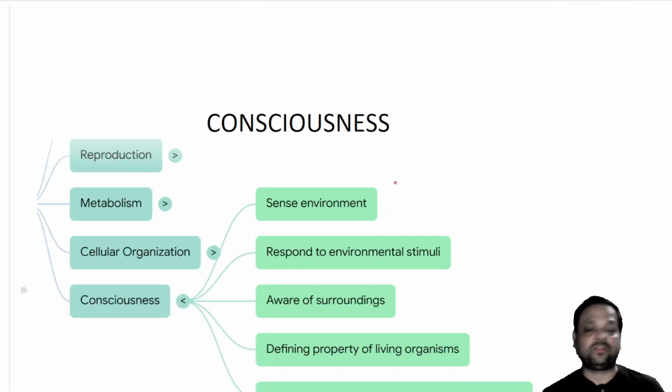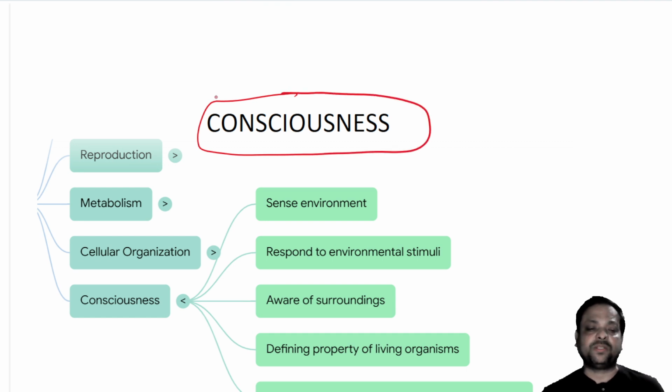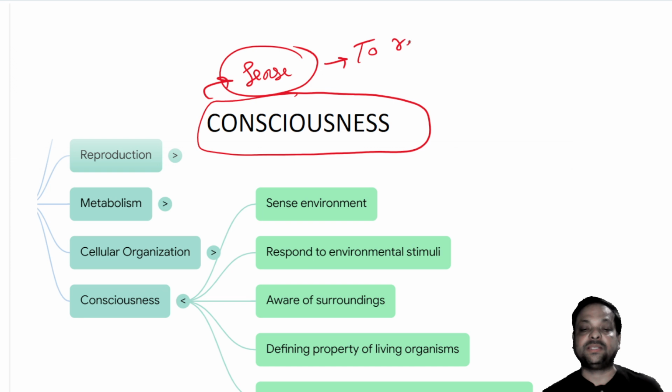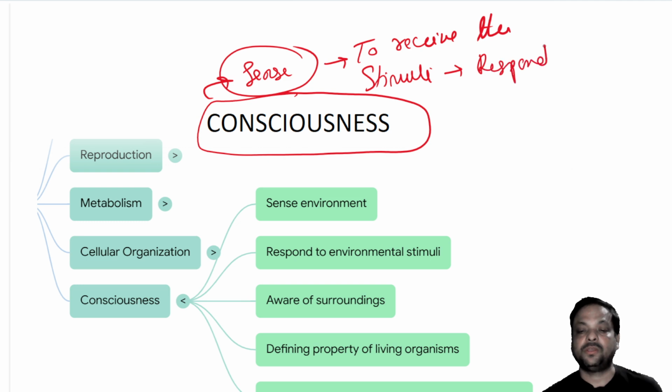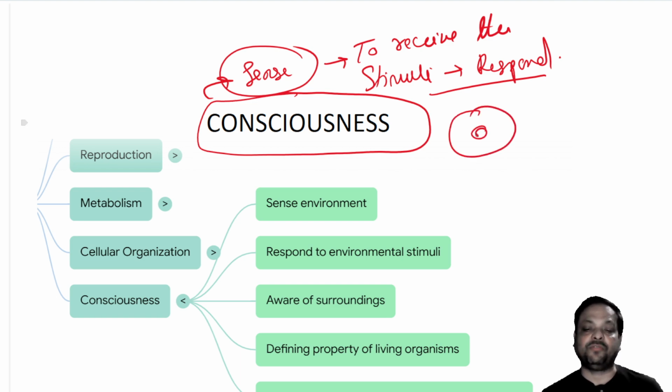And the last factor we are going to deal with is called consciousness. Conscious means the organism has the power to sense. So what is sensing? It means to receive the stimuli and respond to the stimuli. Normally in living organisms, special receptor cells are present.